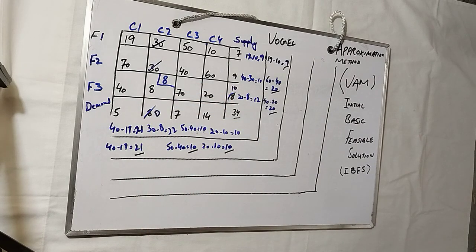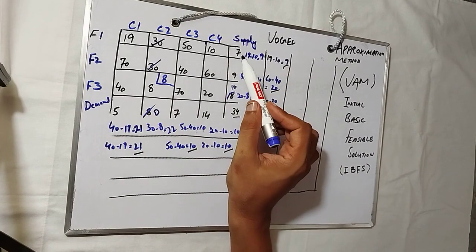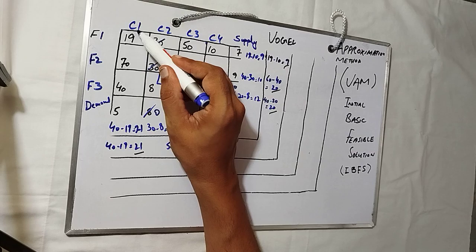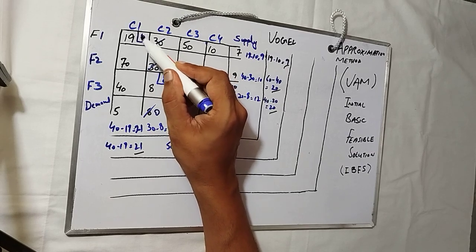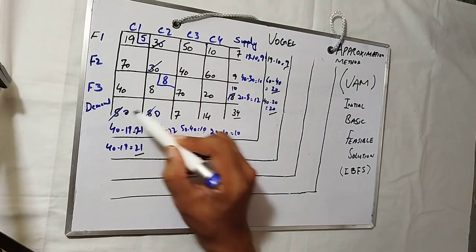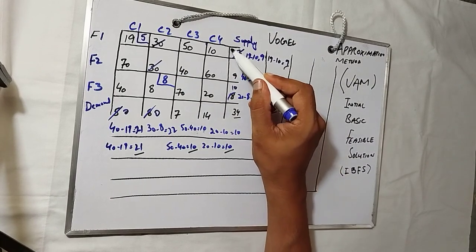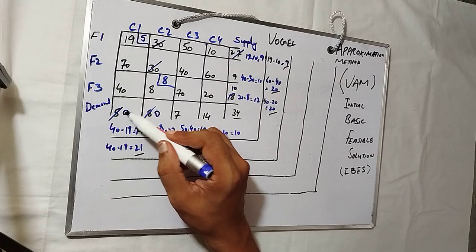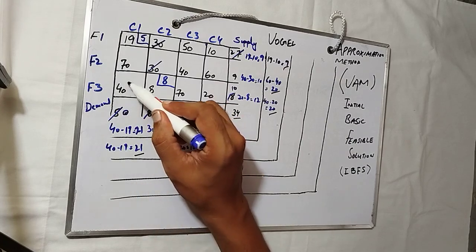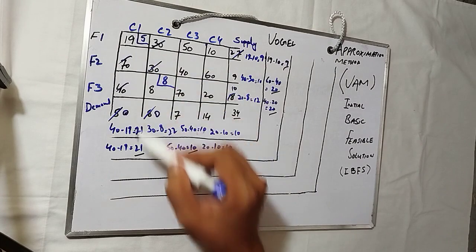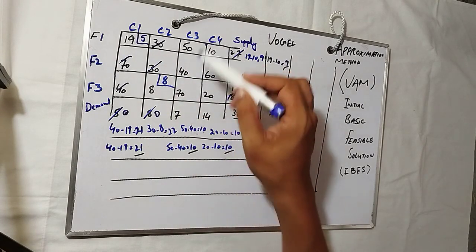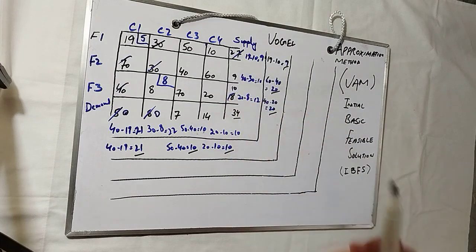So in the 19 you see, the supply is 7, the demand is 5. So we will take the least over here. 0, it will be 2. Okay. So when it is 0 over here, it will be cut. So this column is also cut, this column is also cut. Okay, now we are remaining with this and this column. C3 and C4 are remaining.